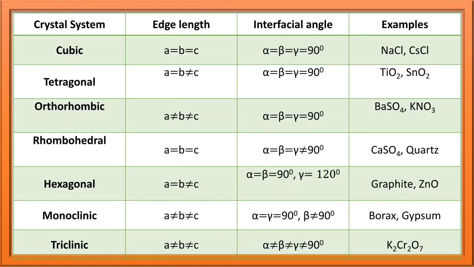How to remember it? CT or HMT, all are equal, cut one, cut both. What happens for triclinic? A is not equal to B is not equal to C only. Alpha is not equal to beta is not equal to gamma is not equal to 90 only. Example is K2Cr2O7. Then how to remember interfacial angle? First 4, alpha equal to beta equal to gamma, and first 3 equal to 90, fourth one not equal to 90. Fifth one, alpha and beta 90 but gamma 120. Sixth one, alpha gamma 90 but beta is not equal to 90. Easily you can remember. Yes, let us start the MCQs on this concept.